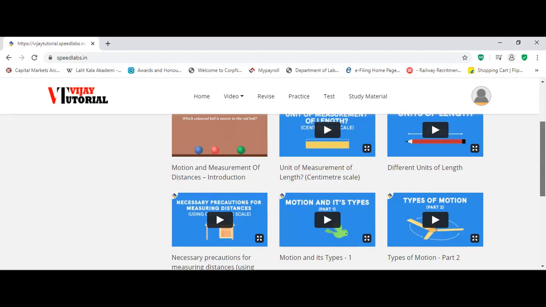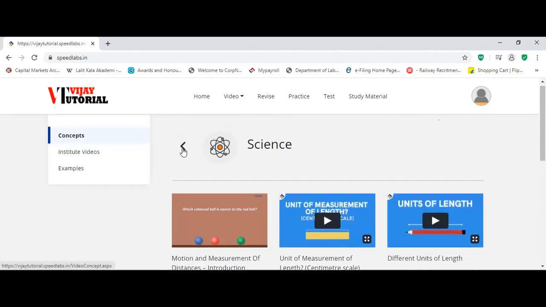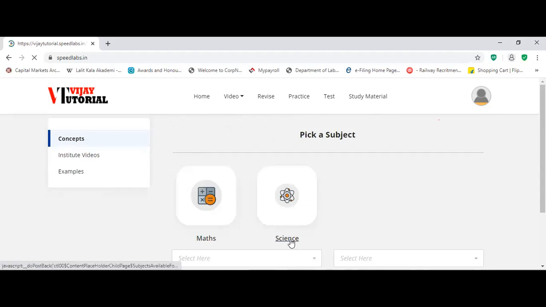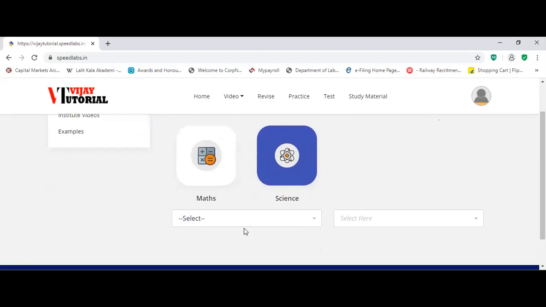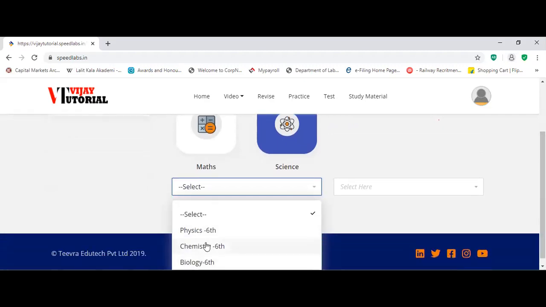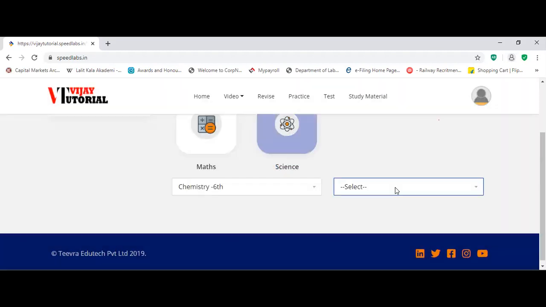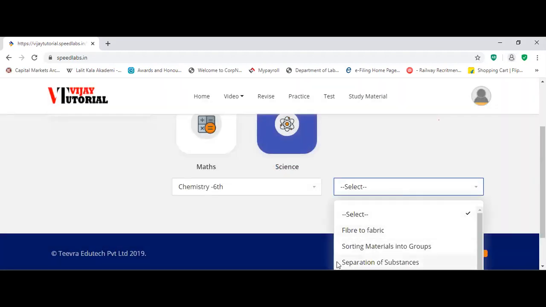Similarly, you have to select the other subjects, like Chemistry. You can click on Science here. Once you click on Science, you will get 6th standard Chemistry, and Biology also. Once you click on Chemistry, you will get Fibre to Fabric, Sorting Materials into Groups, Separation of Substances. So these are the chapters. Changes Around Us.